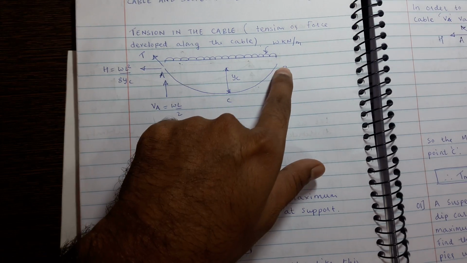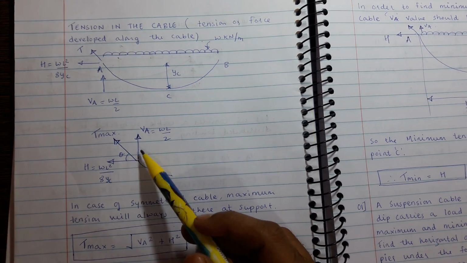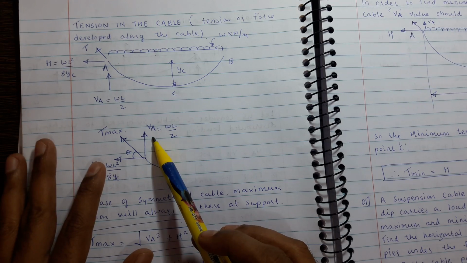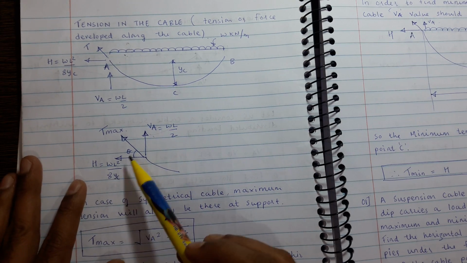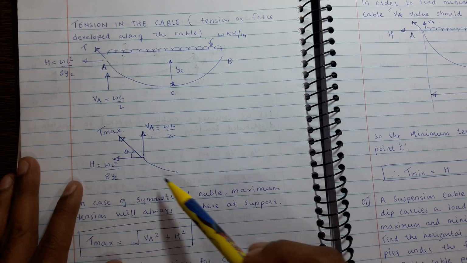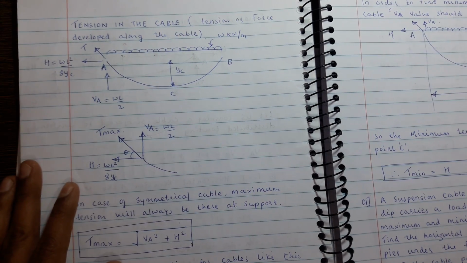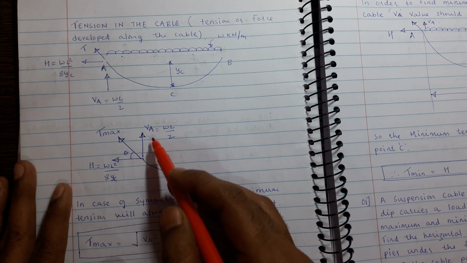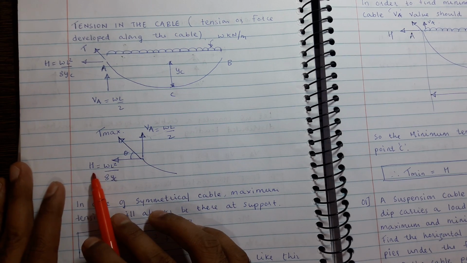At A and at B. Maximum tension in the cable will be at A. So at A you have reaction VA and H, and tension will be along the cable. So here Tmax represents the resultant of VA and H.